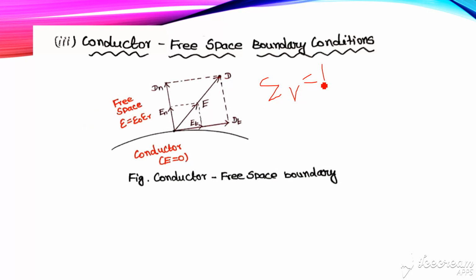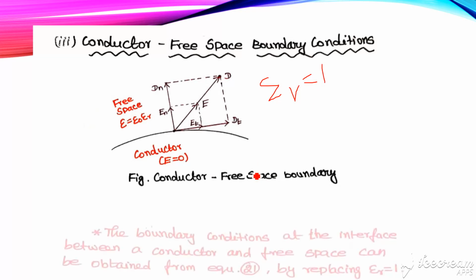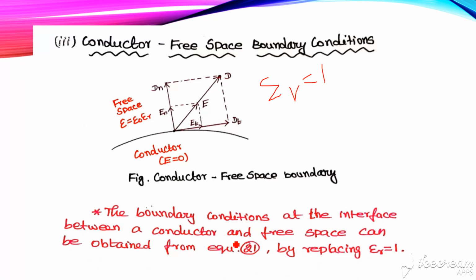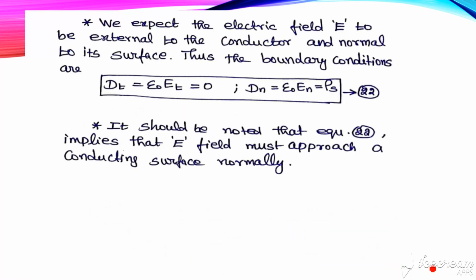From the previous derivation, simply equate epsilon r equal to 1, and then we get the condition for the conductor free space boundary. So the boundary condition at the interface between the conductor and free space can be obtained from equation number 21, simply replacing epsilon r equal to 1. While replacing that, we get equation 22. It should be noted that equation 22 implies E must approach a conducting surface normally.